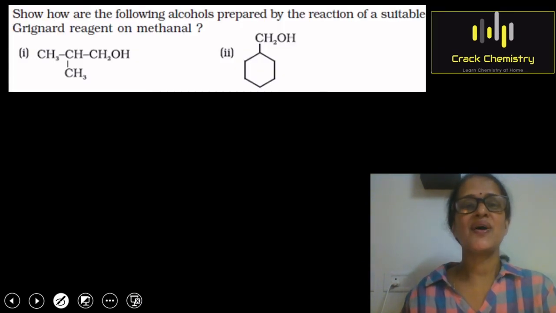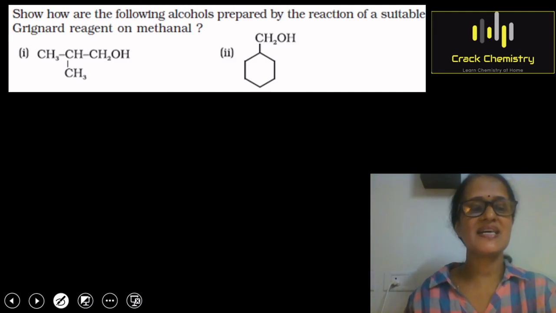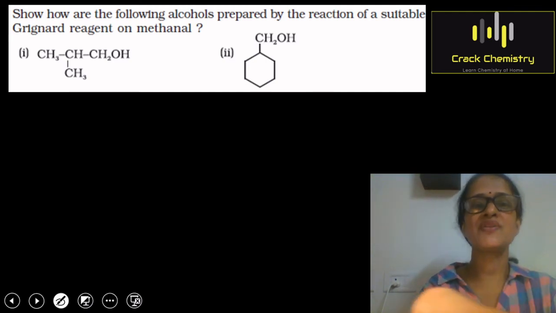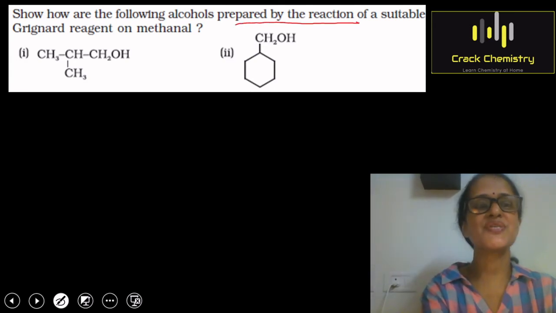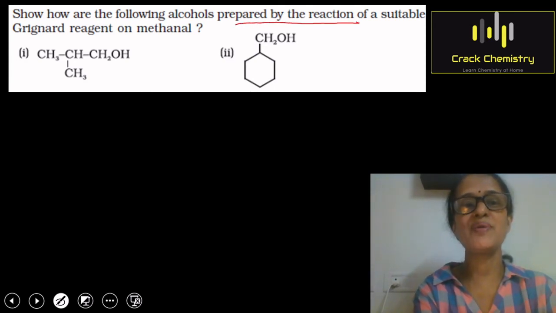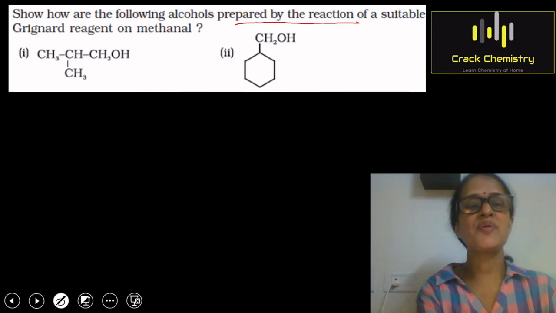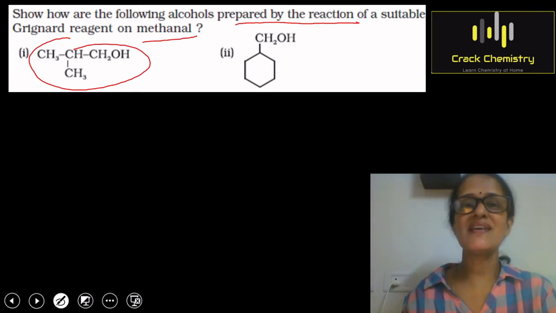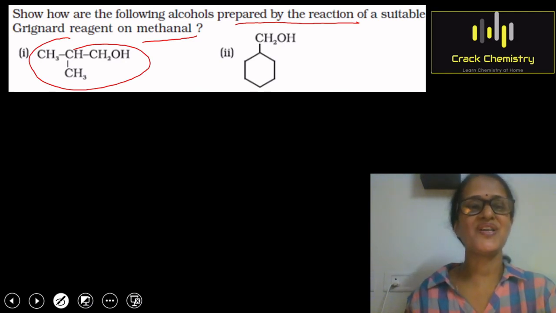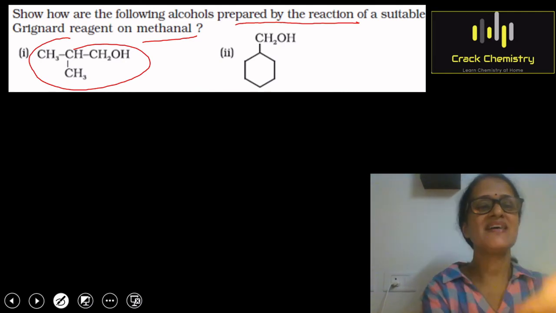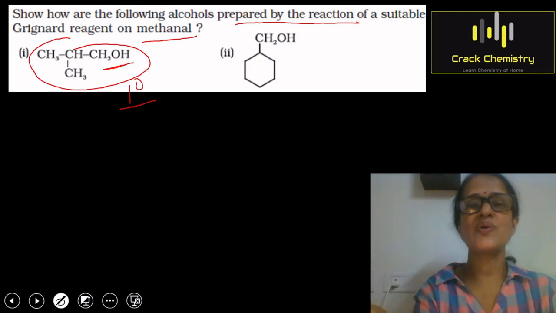Now I'll discuss two NCERT questions with you. Children, you can see that in this question they are asking: show how the following alcohols are prepared by the reaction of a suitable Grignard reagent on methanal. So you have to prepare this alcohol using methanal. You know that methanal on reaction with a Grignard reagent always produces a primary alcohol. First we will check that the alcohol written here is a 1-degree alcohol, and the alcohol written here is also a 1-degree alcohol.